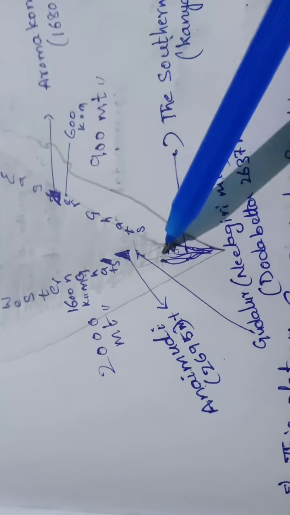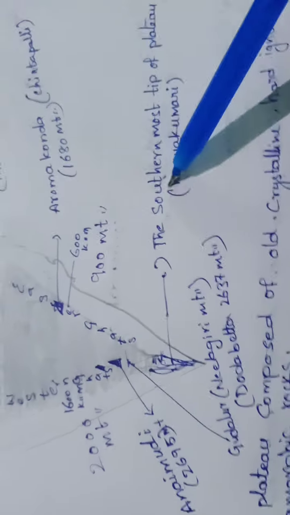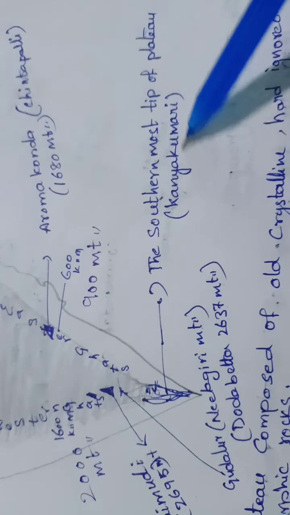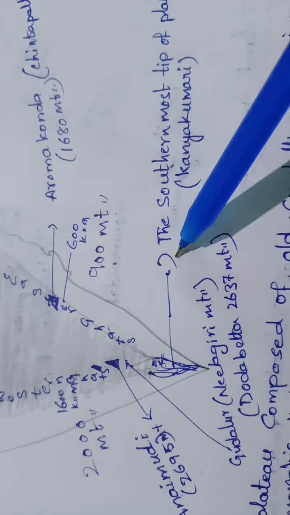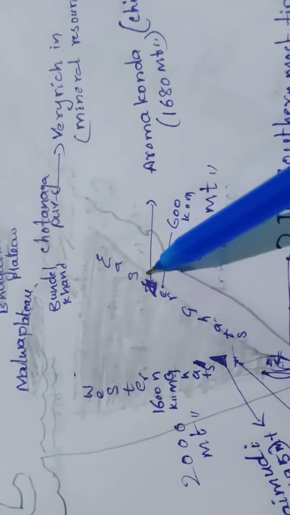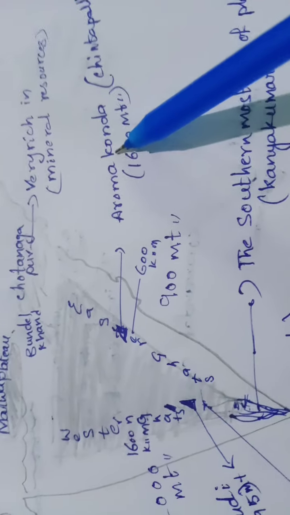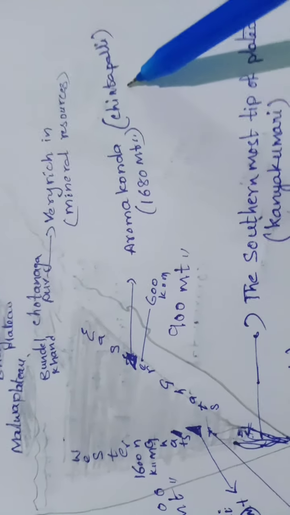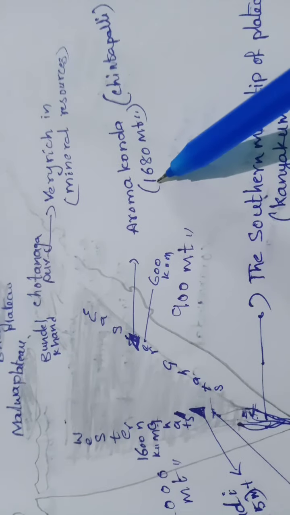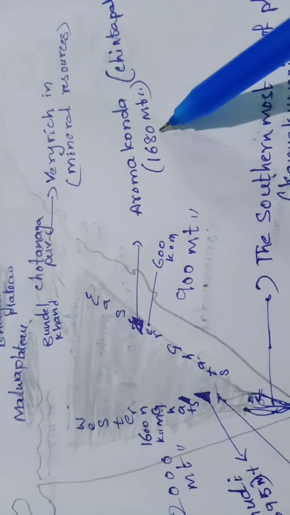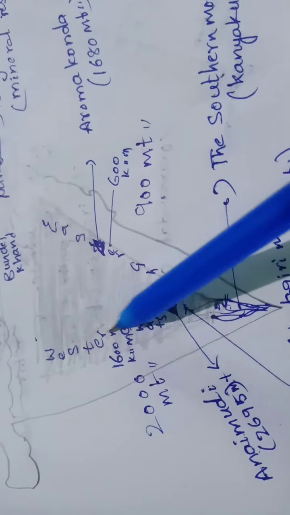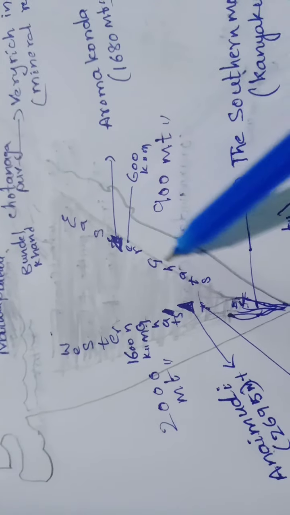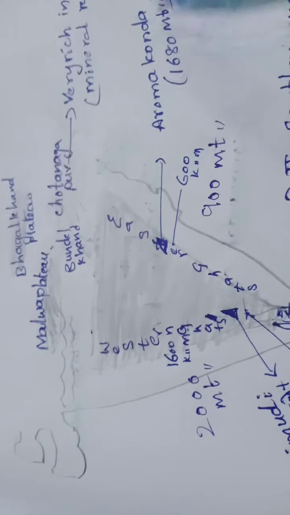Next, the Western Ghats and Eastern Ghats join at the last point, the southernmost tip of the plateau, Kanyakumari. It is very important for map pointing. Next, the highest peak in the Eastern Ghats, Aromakonda or Arayakonda. It is located in Chintapalli, Visakhapatnam. The height of Aromakonda is 1680 meters. The highest peak in the Western Ghats is Anaimudi. The highest peak in the Eastern Ghats is Aromakonda.